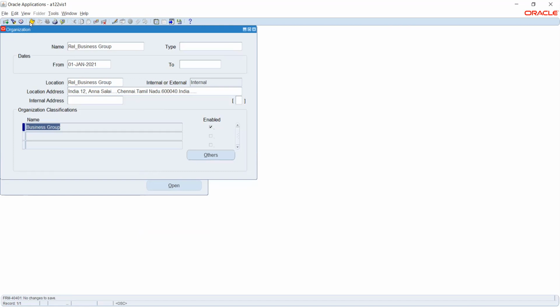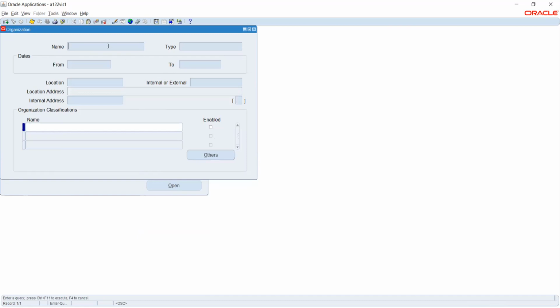Next is saving. You can click this yellow save button, or you can just press Control plus S. And if you want to query this particular business group, what you will do is press F11. So this field will be frozen. And now you will type the value. So this is my business group. The reason why I'm using percentage is that I don't know the exact name of it. I know that it will start from REL, so I'll just add percentage.